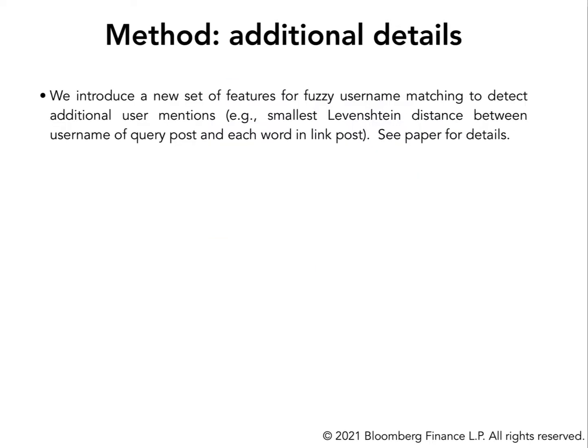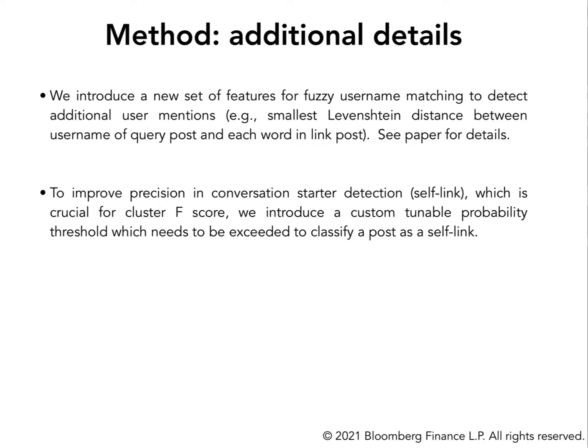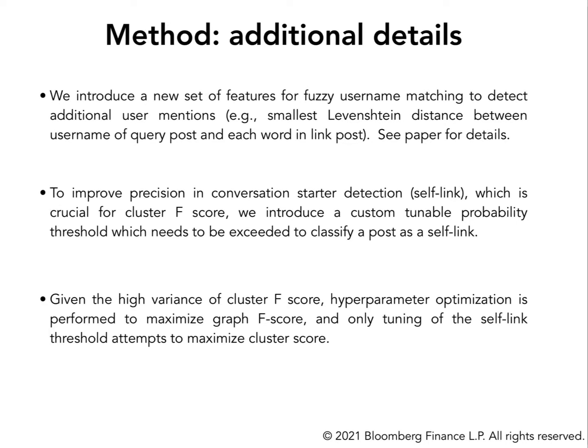So, some additional details about our method. We introduce a new set of features for fuzzy username matching to detect additional user mentions which are missed by the strict string matching proposed by Kummerfeld. To improve precision in conversation starter detection, we introduce a custom tunable probability threshold which needs to be exceeded for a post to be classified as a thread starter. Finally, given the high variance that we observe in cluster F scores, hyperparameter tuning is performed by maximizing graph F score and not cluster F score, which is instead more typical in the literature.